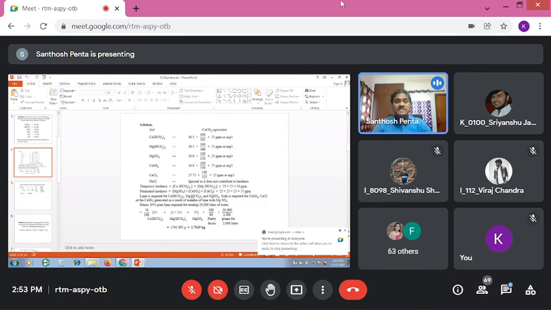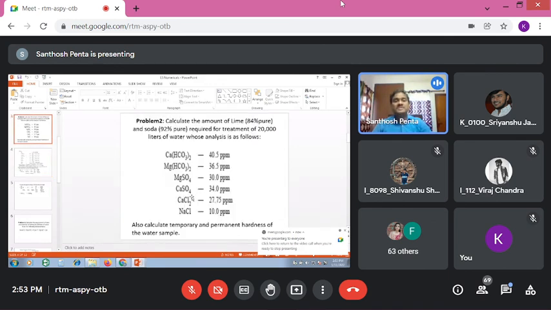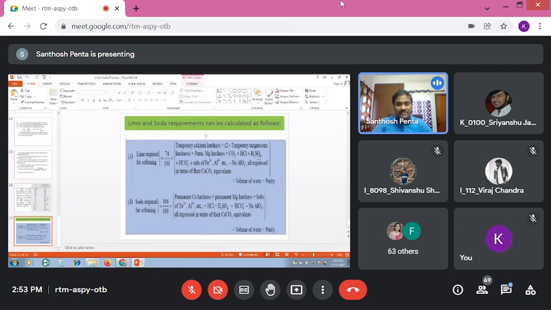But here, what is the mistake? Normally what mistake are students making? See, for calcium bicarbonate, lime required is 40.5. They are putting the value 40.5 directly. No. See, in the formula it was mentioned, all expressed in terms of their calcium carbonate equivalents. You have to convert it into equivalents of calcium carbonate.